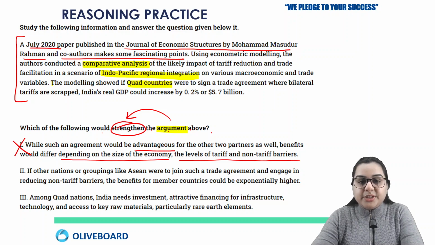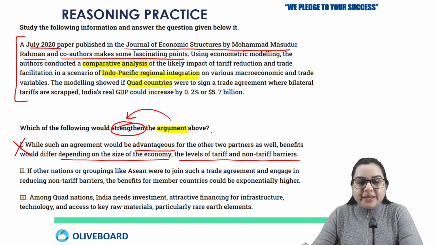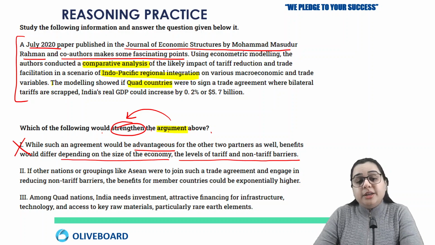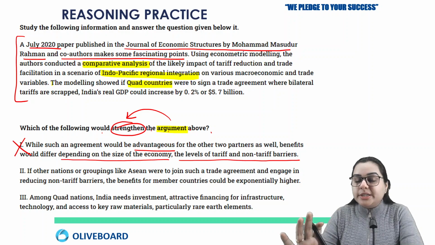Now here what he is saying, if other nations or groupings like ASEAN were to join such a trade agreement and engage in reducing non-tariff barriers, the benefits for member countries could be exponentially higher. Now just see one thing, if you are feeling doubtful for the second one, just see, is it negative? I cannot find anything negative here. I just cannot find any negative justification in the second option. So I am just going to put it on hold, and I am going to check the third one.